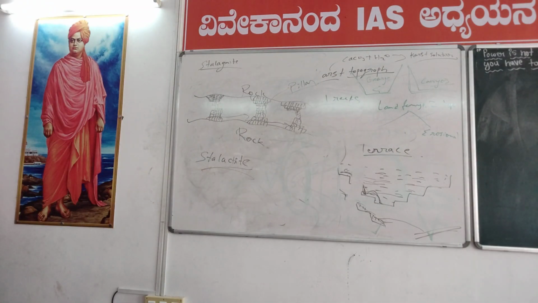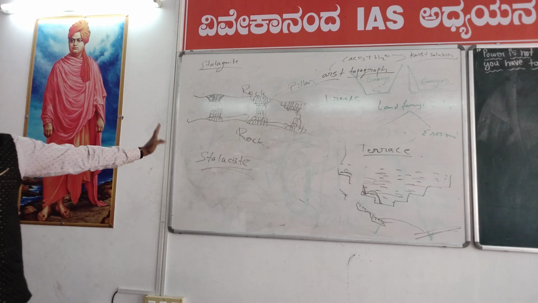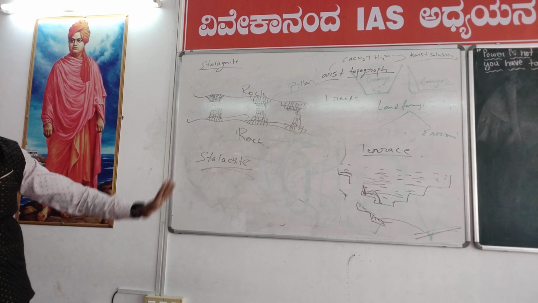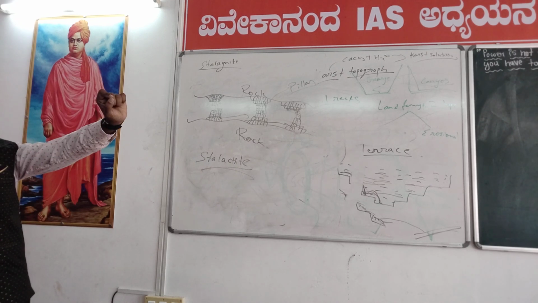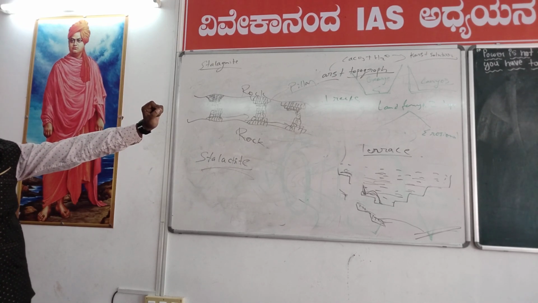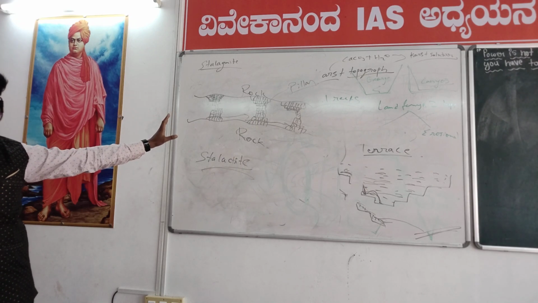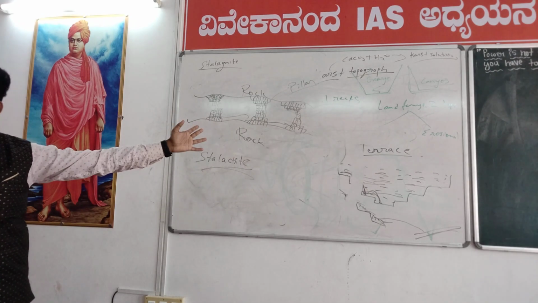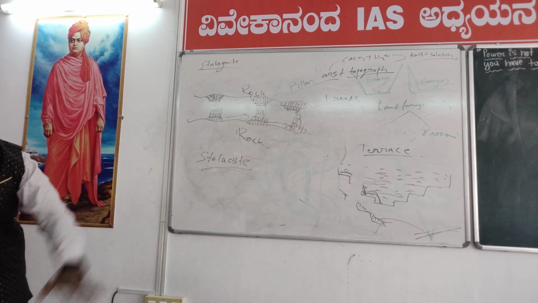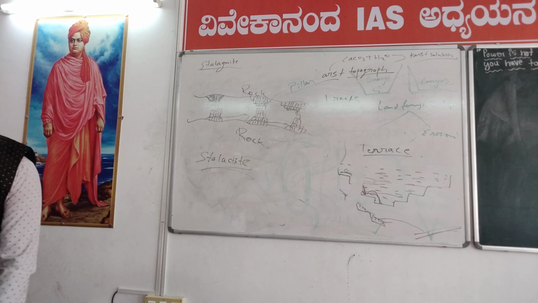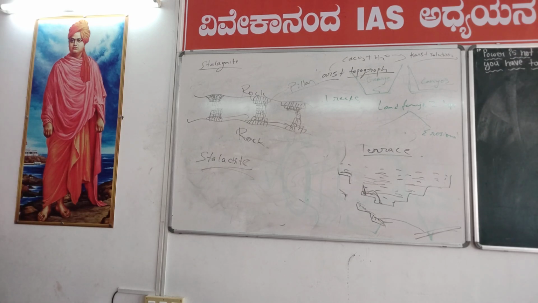So there is no need to discuss that. If they ask, only these three are depositional, and the rest everything is erosional activity. Or if they give a heading like karst topography landforms or groundwater topography, and ask what are all the depositional landforms and what are all the erosional landforms, these three are the depositional, rest of them are erosional. That's all.